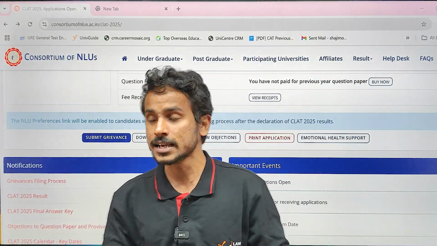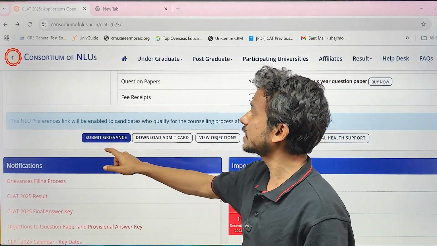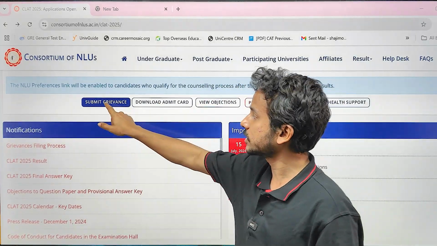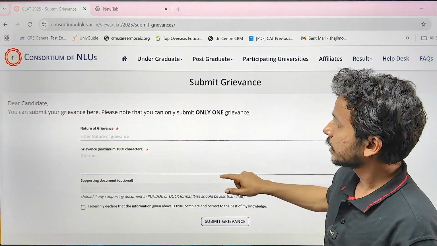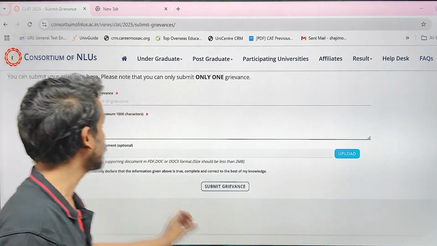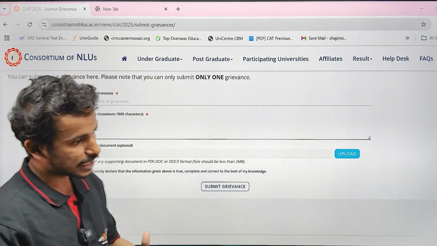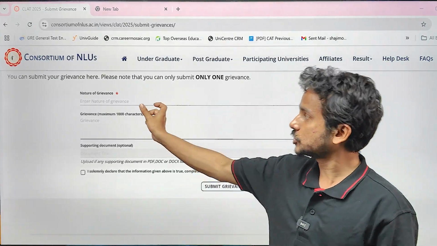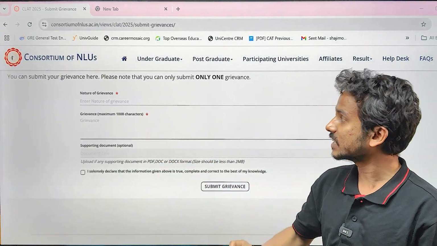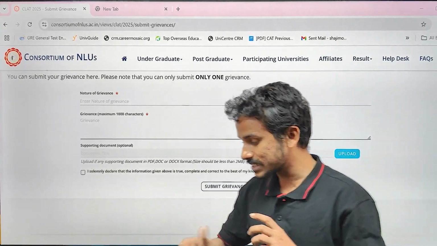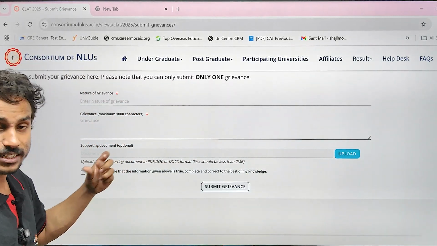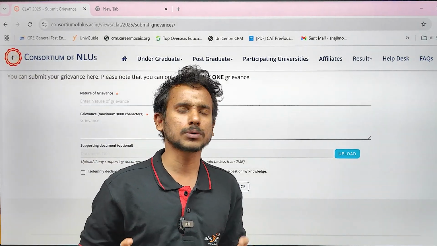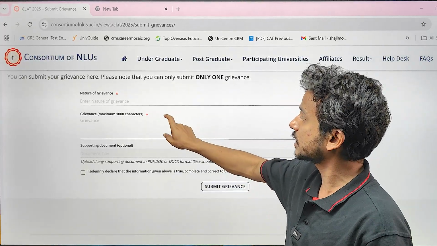And if you're very sure of that, then there is this particular option, submit grievance. Once you log into your account and come down here, there is an option called submit grievances. Now in grievance you can submit one grievance. Here you can write the nature of the grievance. If you have scored less than what you should actually be scoring, then you can mention it here, saying that the nature of the grievance is a mistally, or you can write that there is a difference in the actual score and the score published by the consortium.